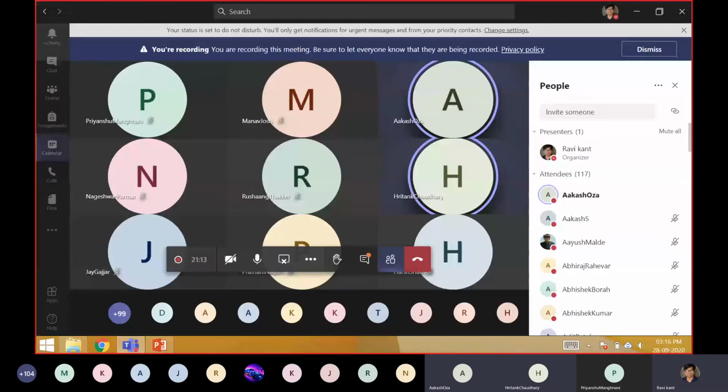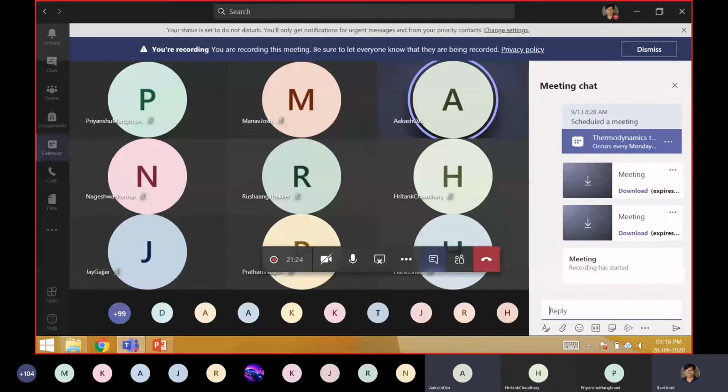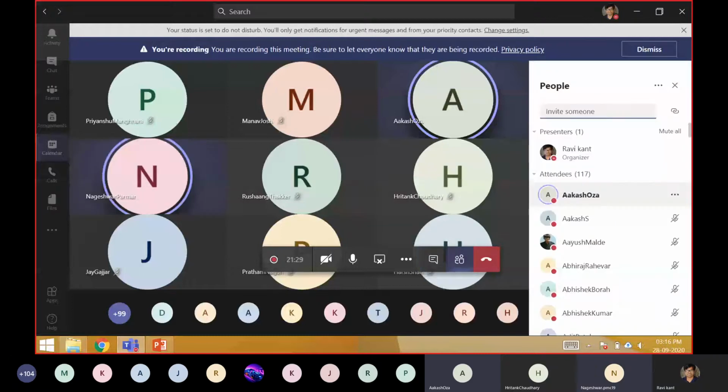Hitang Chaudhary, please unmute yourself if you don't have any doubt. Akash Ojha also unmuted himself.